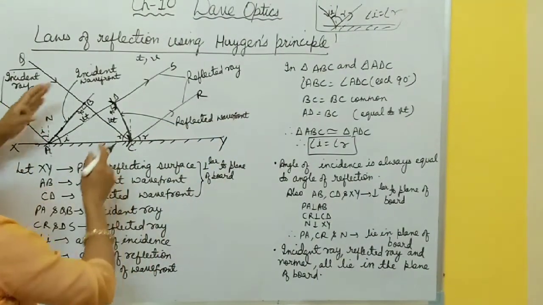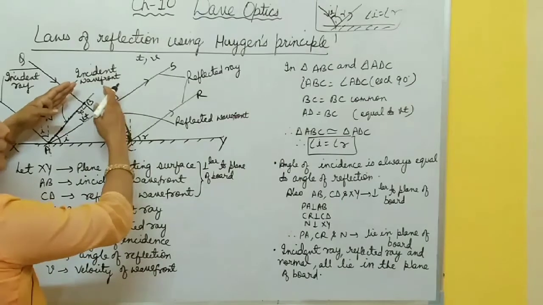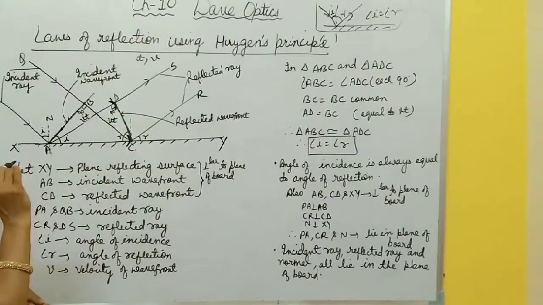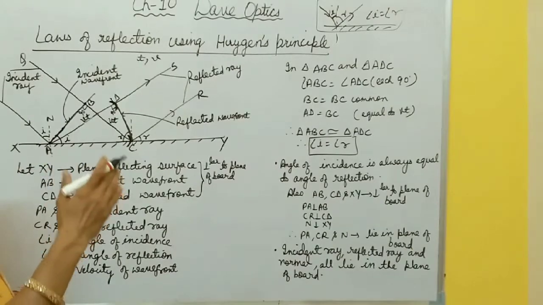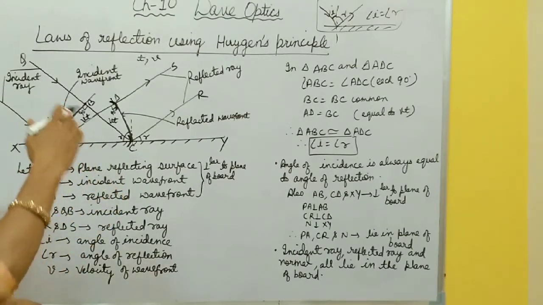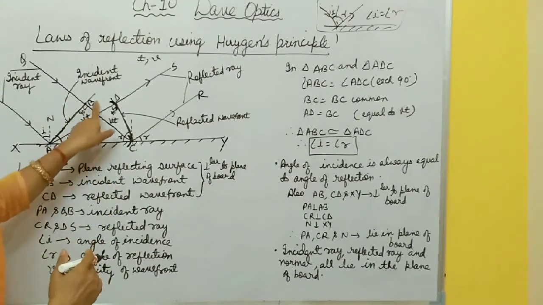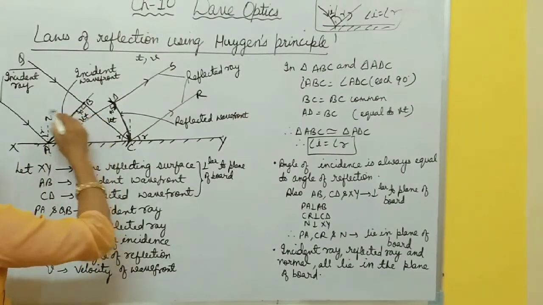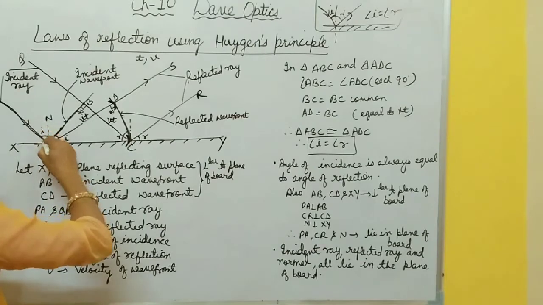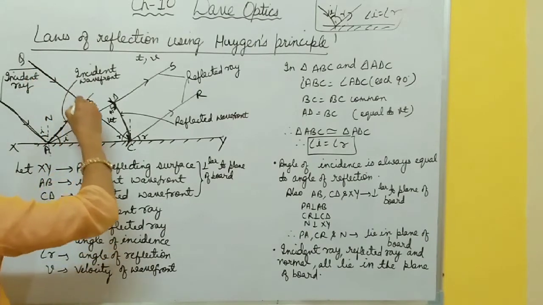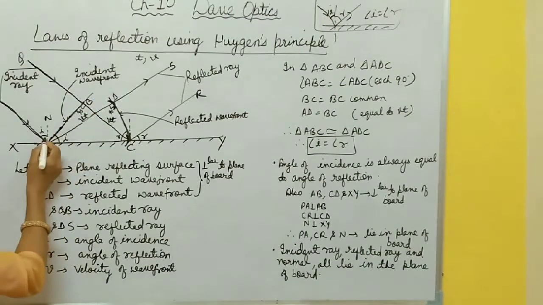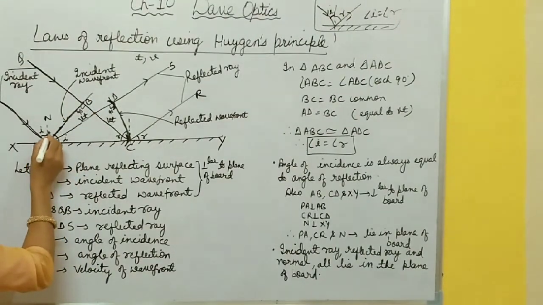In this way, you draw the reflected wavefront and the incident wavefront, these two. Okay, one more thing, you know that any line drawn perpendicular to this wavefront is called a ray. So this is the incident wavefront, and perpendicular to this one is this one. So these two are what? Incident ray. And the angle between this wavefront and the incident ray is 90 degrees.